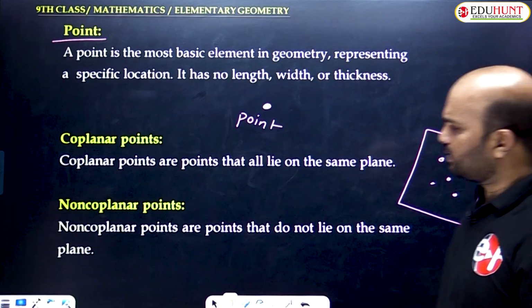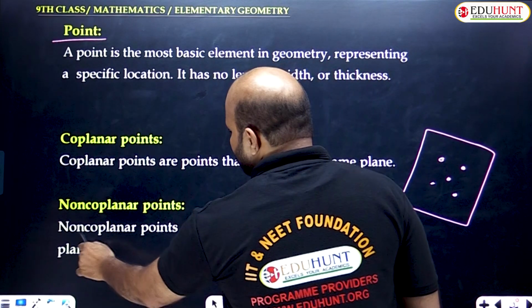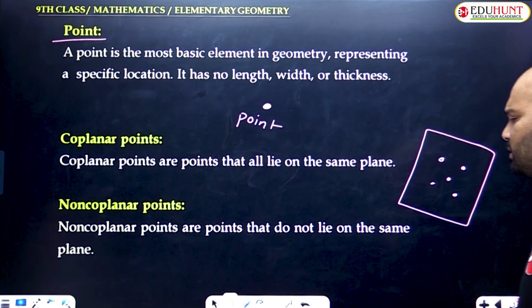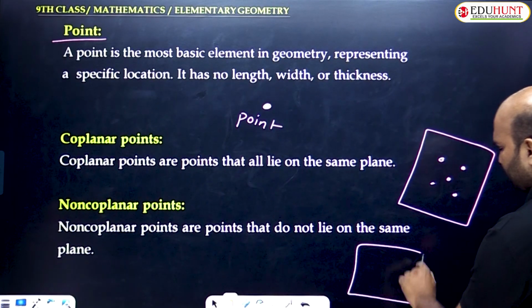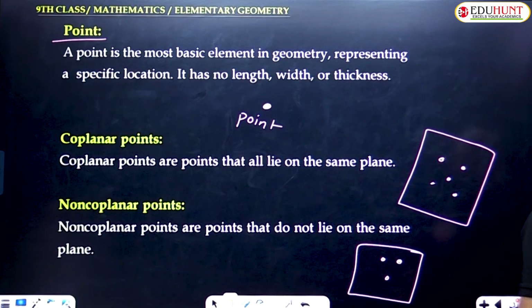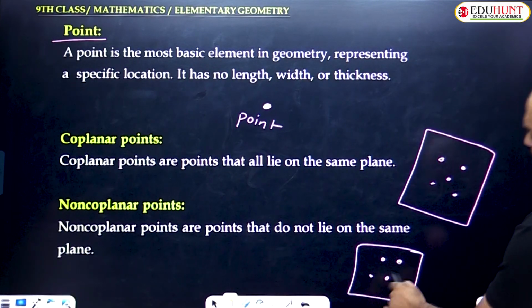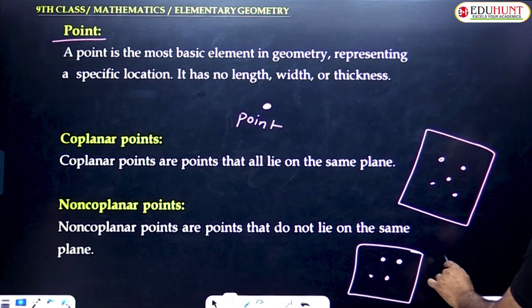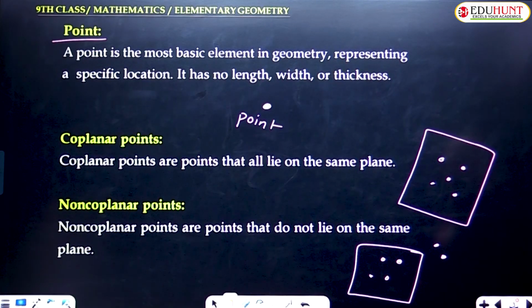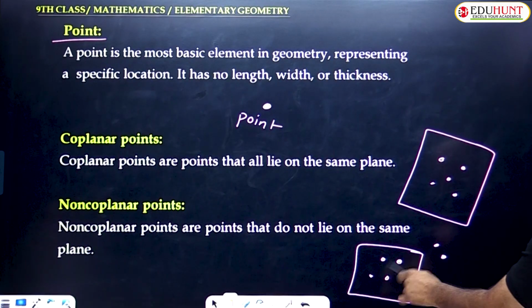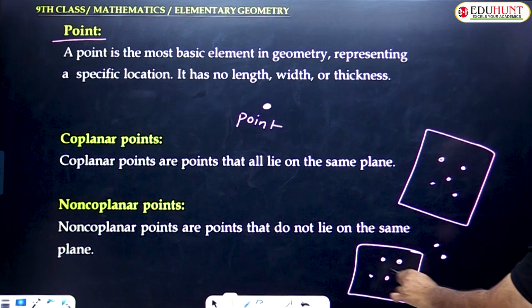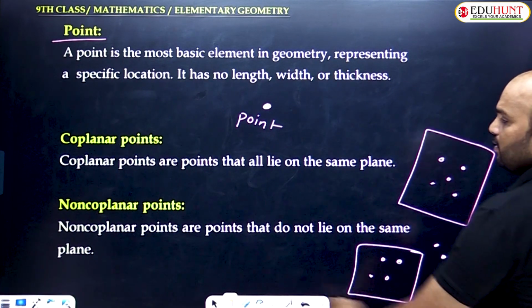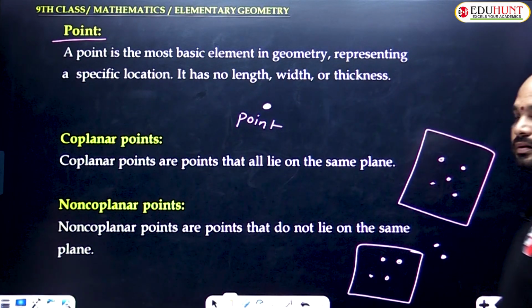Next is non-coplanar points. Non-coplanar points are points that do not lie on the same plane. For example, here 4 points lie inside the plane and 2 points lie outside. So all the points do not lie on the same plane, and these are called non-coplanar points.